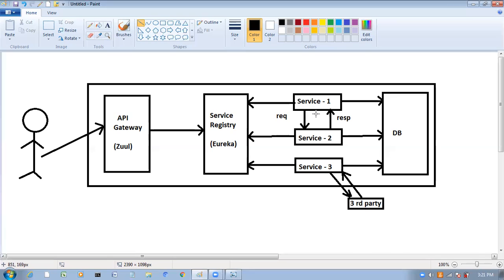Next, as part of a business operation, one REST API can communicate with another REST API also. Service 1 API is communicating with the service 2 API, and service 2 API is communicating with service 1 API. As part of a business operation, one API can communicate with another API like this.